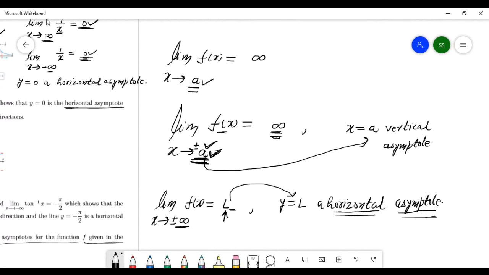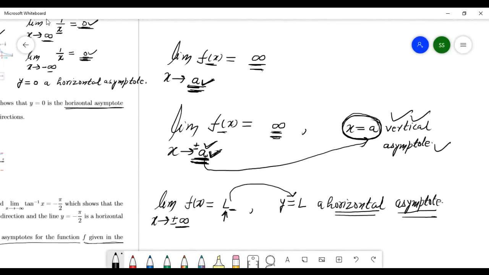In this number here, the other number, that is x equals A, is called the vertical asymptote. This condition, x approaches a number and the function approaches infinity, positive or negative. This number, x equals A, is called the vertical asymptote.